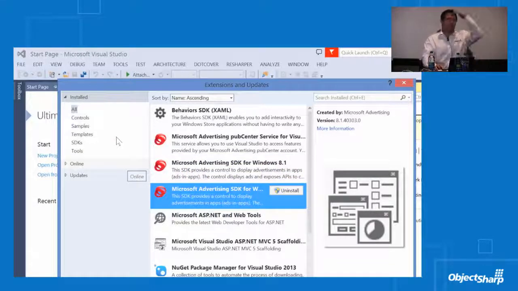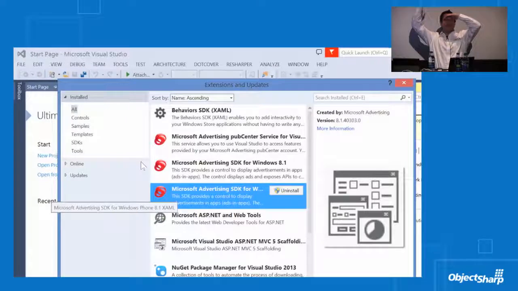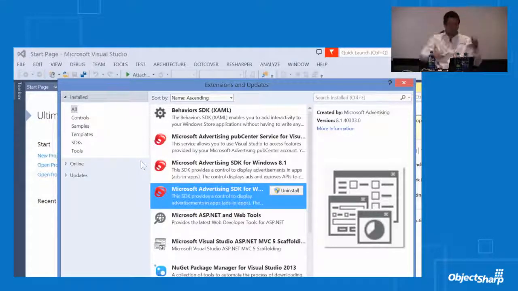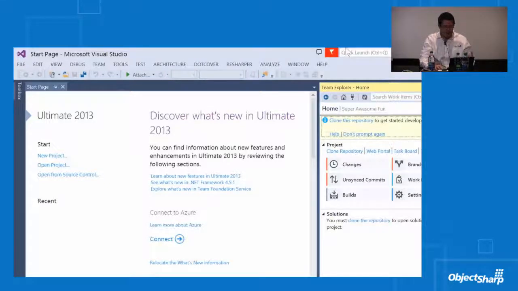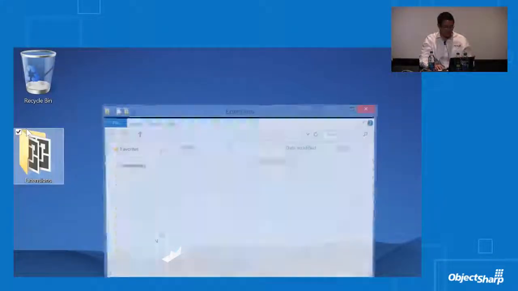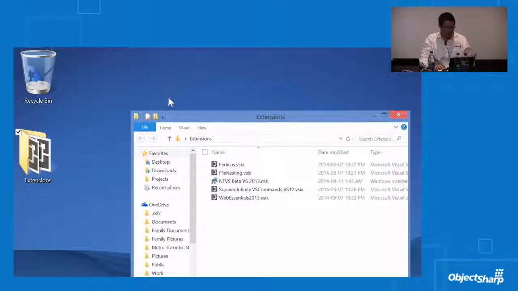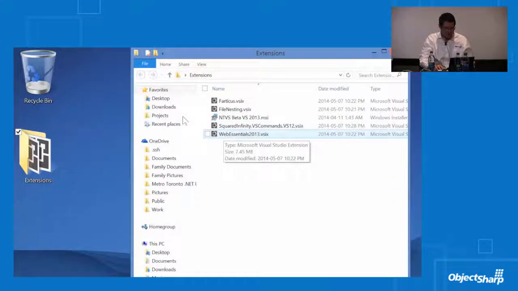So how many people use Visual Studio and go explore the extension space and install some neat new toys? Awesome. Good to see. There's a good chunk of hands out there. So I'm going to show you a couple of my favorites. I'm a web guy, so I've got a couple of ones that I love. And just to save that internet connection that's brutal, I'll go ahead and install them from here.